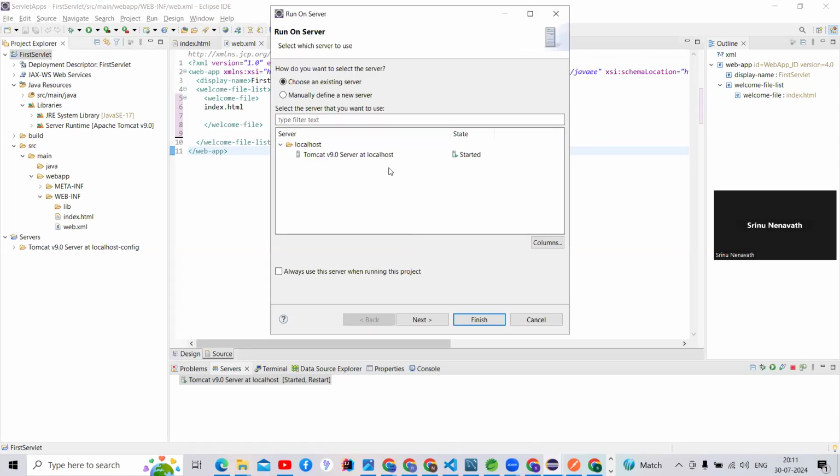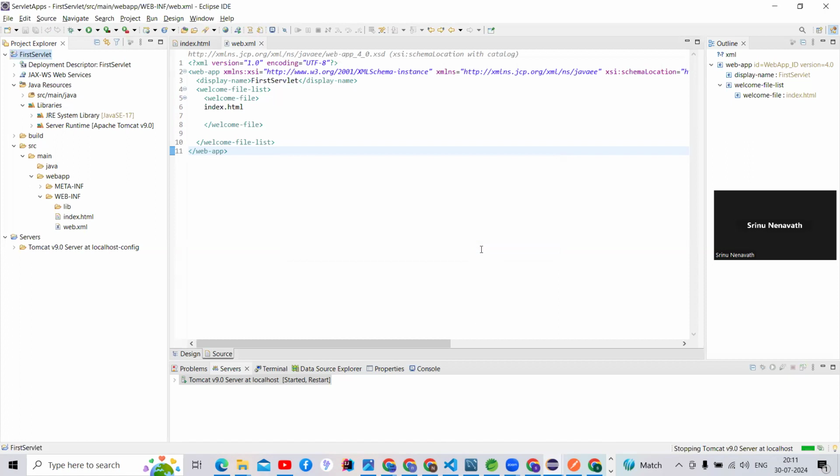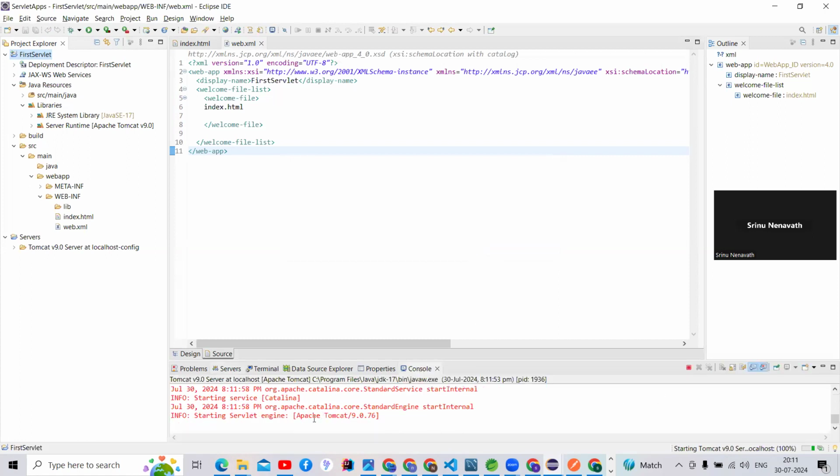We should select the Tomcat server. I am going to run the Tomcat server. Click on Finish. Restart that server. Okay, I'm going to click on that. See here, this is the way we can run our application. See, my application is running.